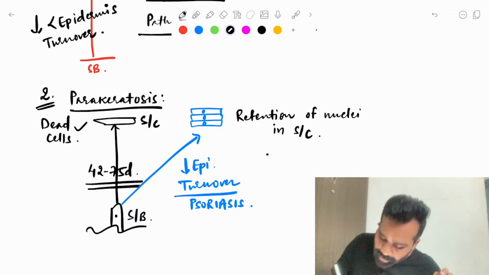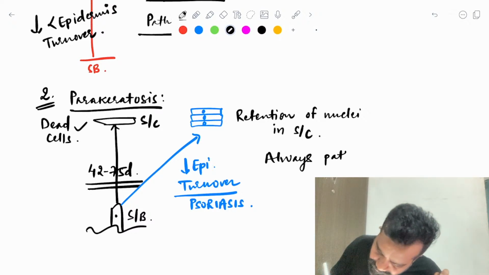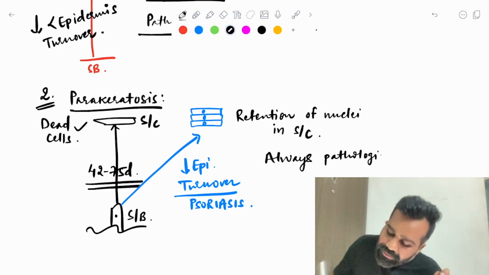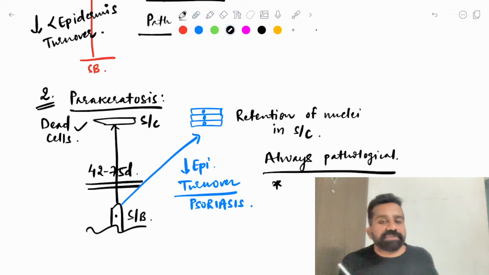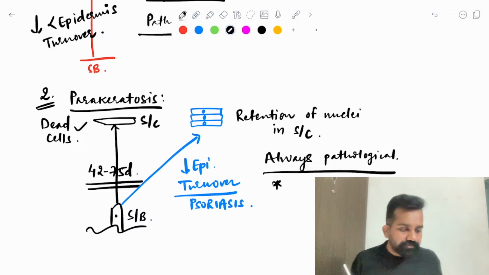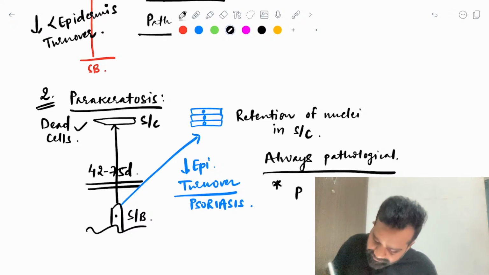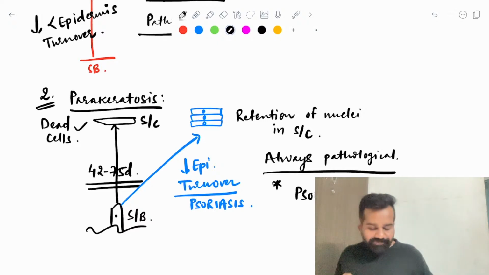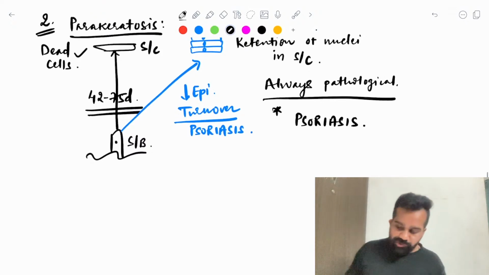It is always pathological. So if I ask you, parakeratosis is seen in which disease? It is easy to answer now. Psoriasis, because cells are coming up immaturely fast, and that is why psoriasis has parakeratosis.